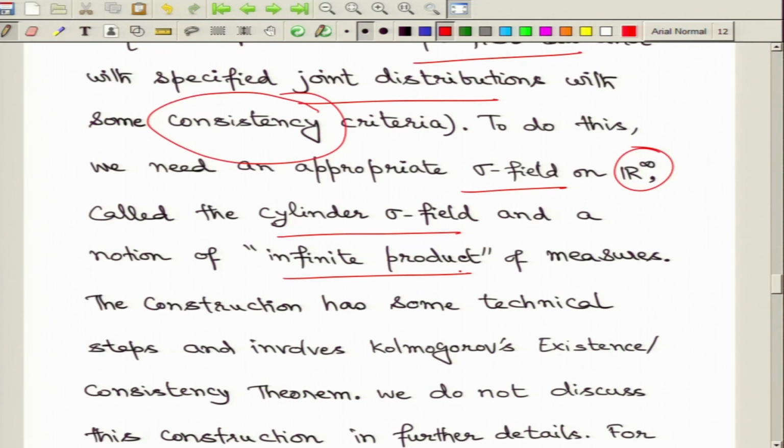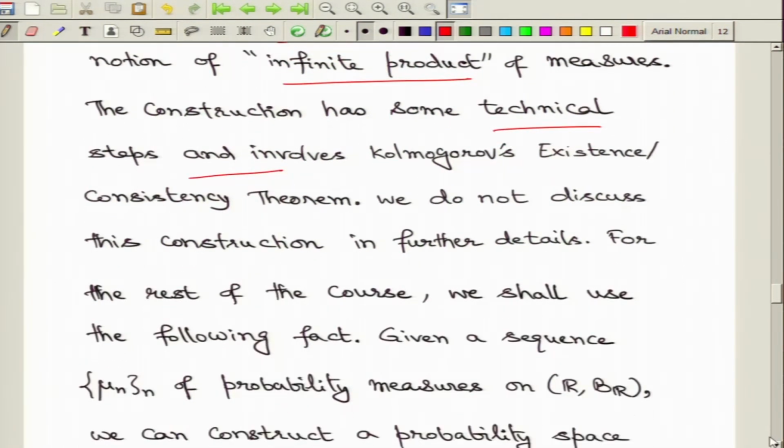We do not want to go into these technical details, but we just want to point out that all of this construction follows from a result due to Kolmogorov, which we call Kolmogorov's existence or consistency theorem.